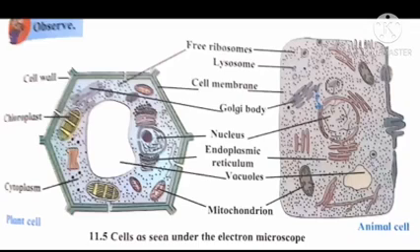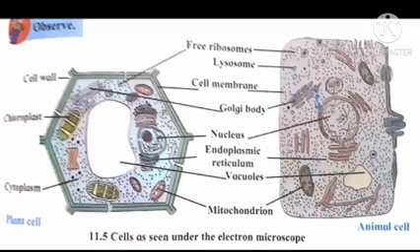The cell has four main parts: the cell wall, cell membrane, cytoplasm and cell organelles. Let's see this part again. First, cell wall. The cell wall is the outermost covering of the cell. It is present only in plant cell. Second, plasma membrane. The plasma membrane, also called the cell membrane, is a kind of thin covering. It is extremely delicate and flexible. It is the outermost covering of animal cells.